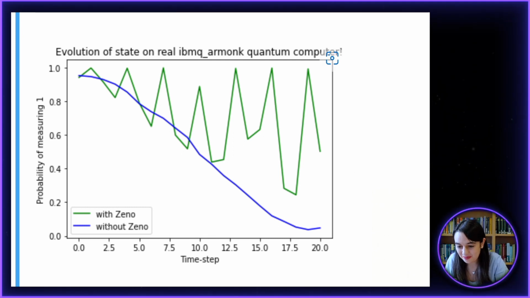The plot without the Zeno effect actually looks very similar to before, and with the Zeno effect we can see we have this other plot which has this kind of zigzag pattern due to the noise of running the code on actual hardware. So we can still see this difference between using the measurements for the Zeno effect and not having them, without the Zeno effect, when we actually test this out on actual quantum hardware.